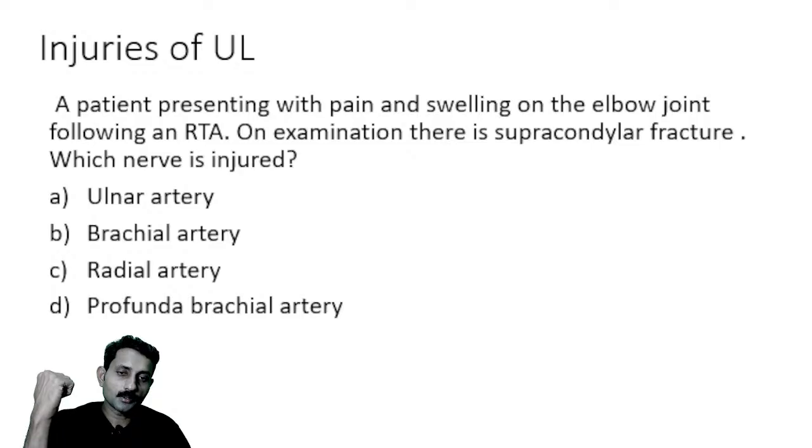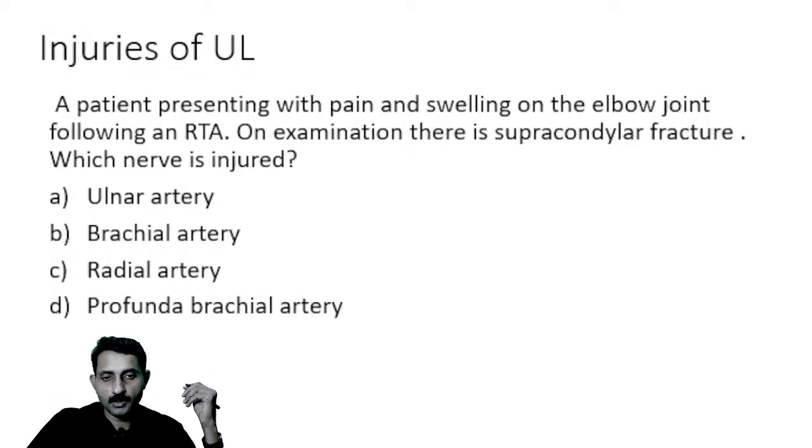It is also called the funny nerve. Sometimes if you hit on a table, you will feel a current-like sensation. Why? Because you are hitting directly on the medial epicondyle, and behind that is the nerve. You are feeling the nerve, so that is called the ulnar nerve. Now, if I have a fracture here, which nerve will be injured? Ulnar nerve will be injured.